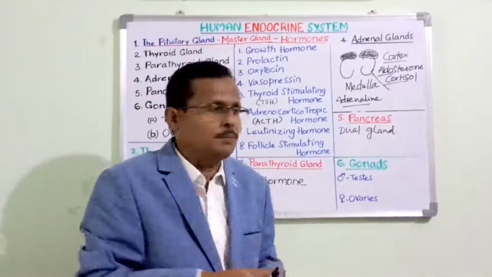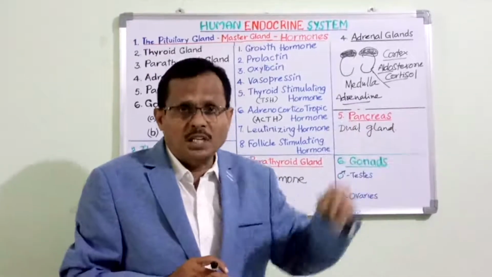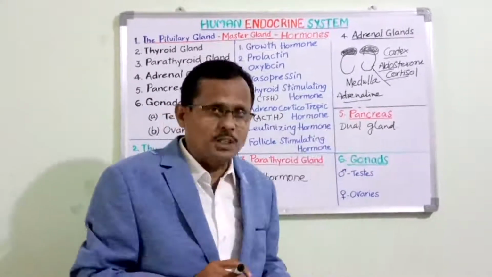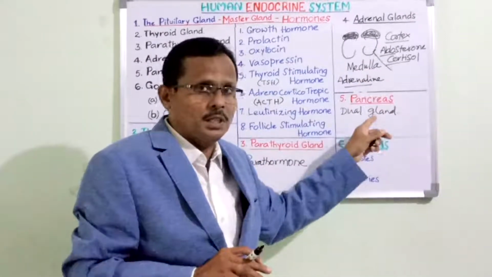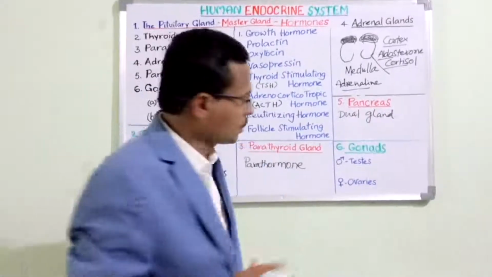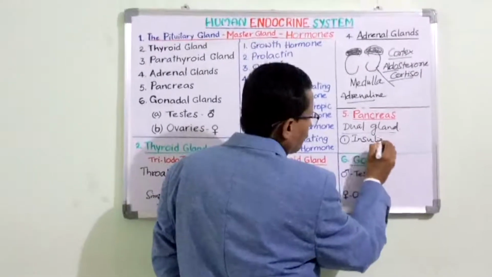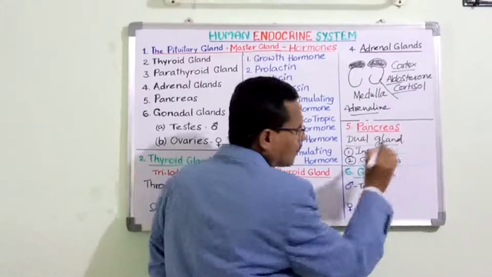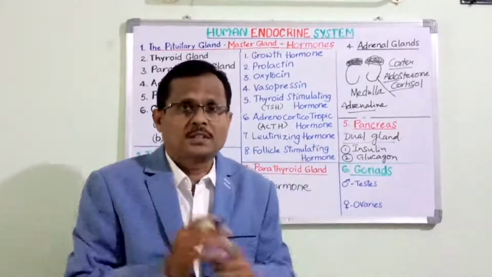See, in the digestive system, the pancreas plays a major role in the digestion of carbohydrates and of some lipids. Likewise, on the same lines, it equally participates in the function of the endocrine system also. It releases two types of hormones. Number one is insulin and the other is glucagon. Insulin and glucagon are both antagonistic. It is quite interesting.